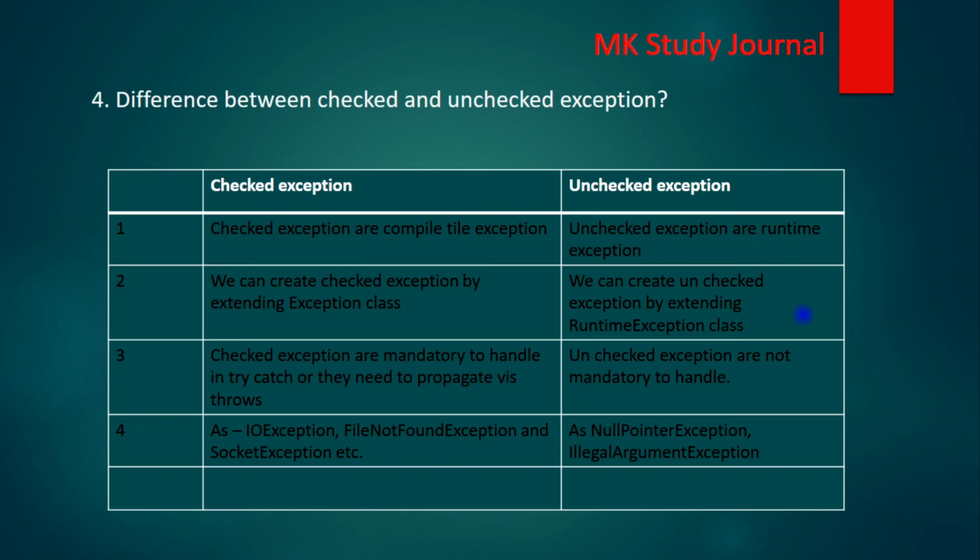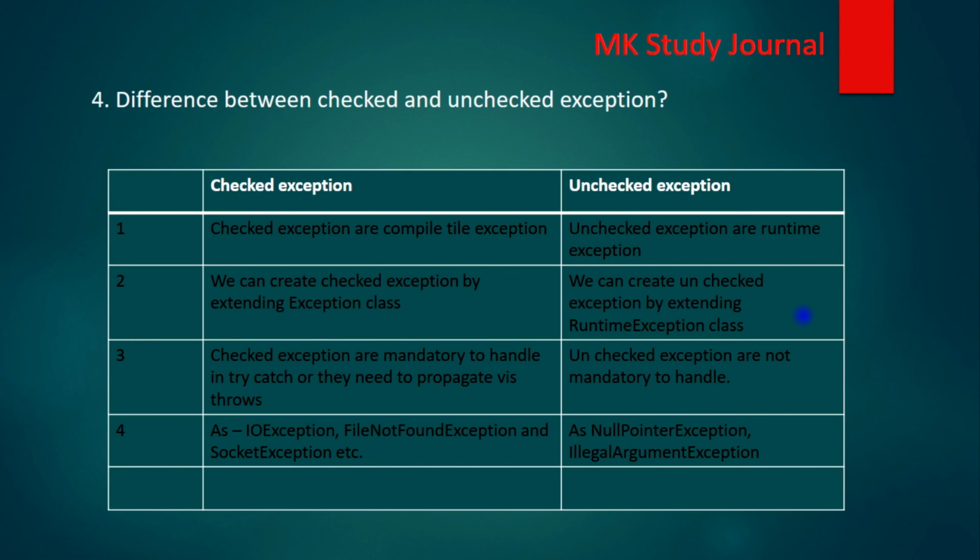The third point is checked exceptions are mandatory to handle, that I have already mentioned, and unchecked exceptions are not mandatory to handle. And examples of checked exceptions are IOException, FileNotFoundException, and SocketException, while unchecked exceptions are NullPointerException and IllegalArgumentException. So these are the differences between checked and unchecked exceptions.